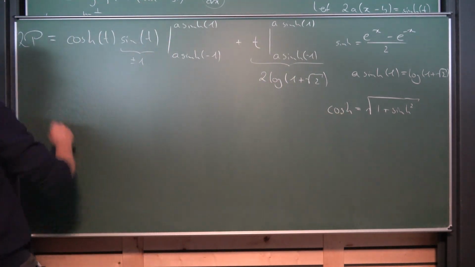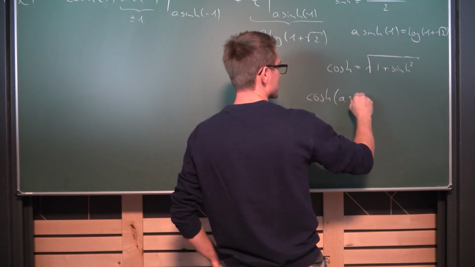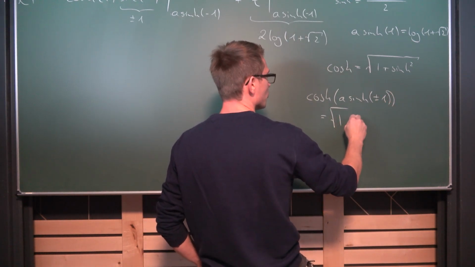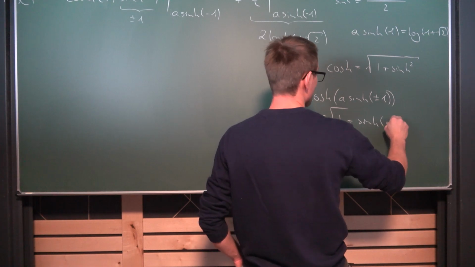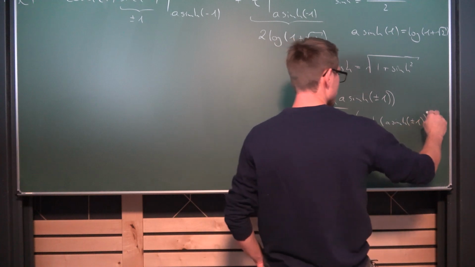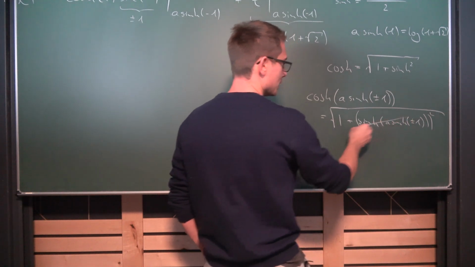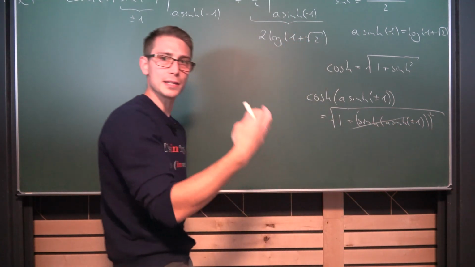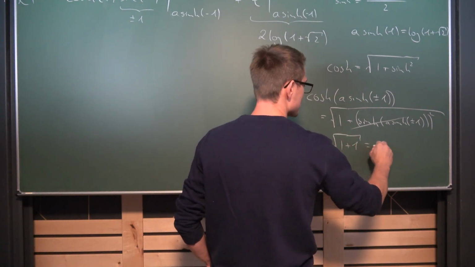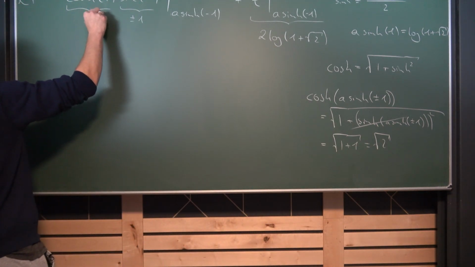That means if we have the cosh of the area sinh of plus or minus 1, what we are going to get is the square root of 1 plus the sinh of the area sinh of plus or minus 1, and all of this squared. Now, the inverse function applied to a function is just the argument in and of itself, and plus or minus 1 squared is always positive 1, which is going to turn into the square root of 1 plus 1, which is the square root of 2. Okay, perfect. So in each and every case, this right here is the square root of 2.